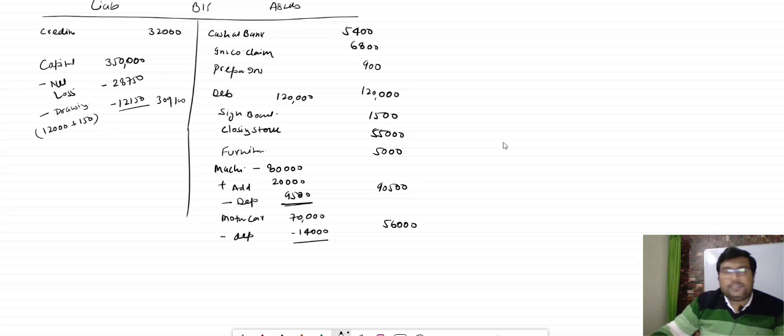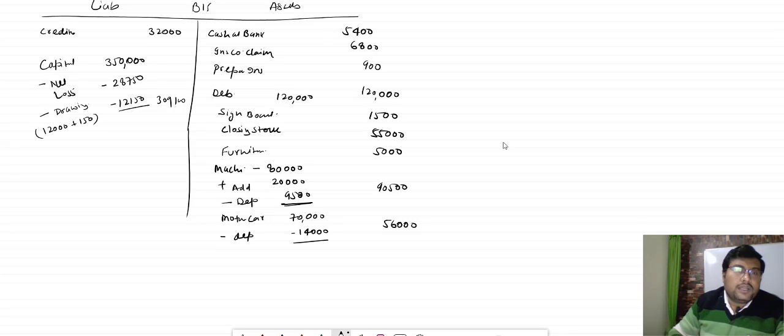So in the liabilities, 32,000 rupees is done, capital and net loss done, all drawings minus. After that, bacha, closing stock we recorded, insurance company claim is also recorded, prepaid insurance is recorded, debtors recorded, signboard recorded, cash at bank also recorded. And in the fixed assets, furniture is done, machinery done, motor car done.